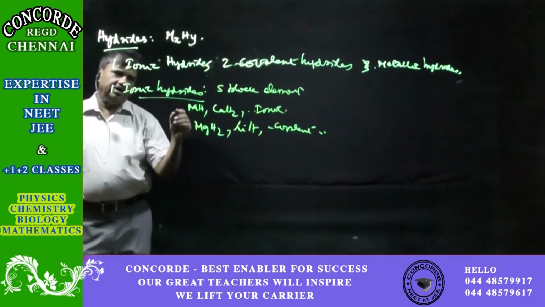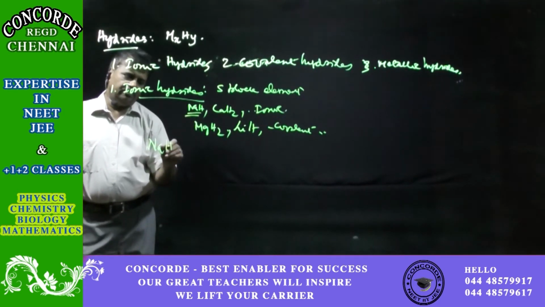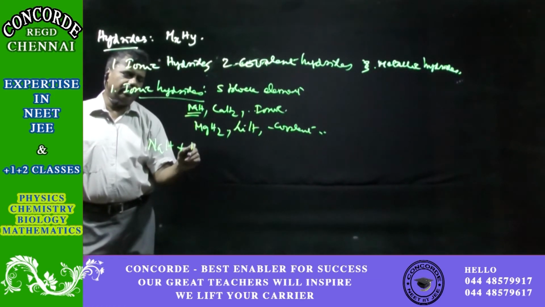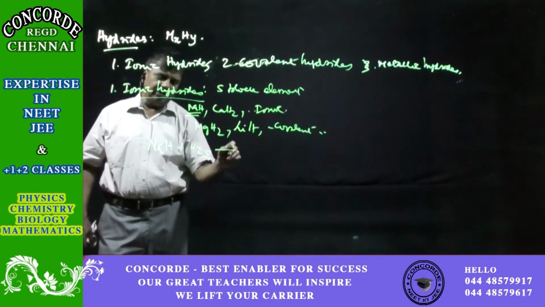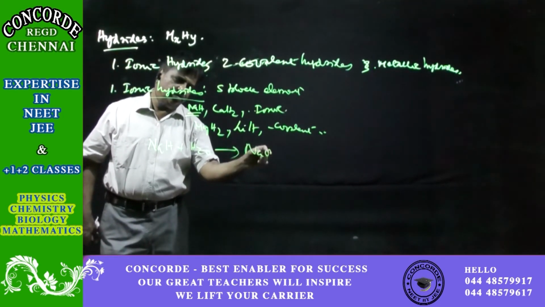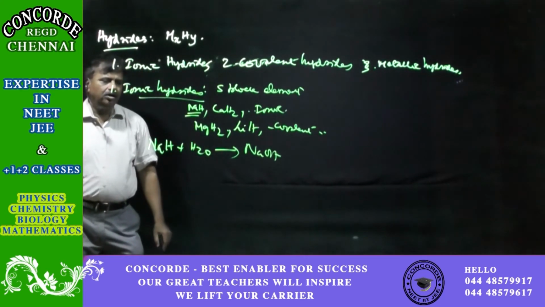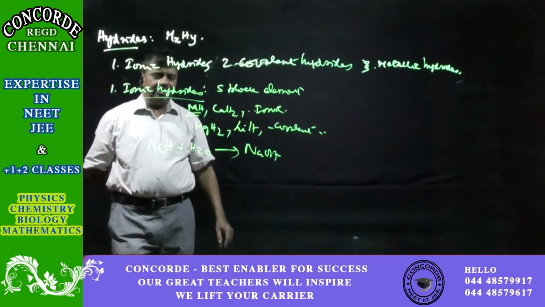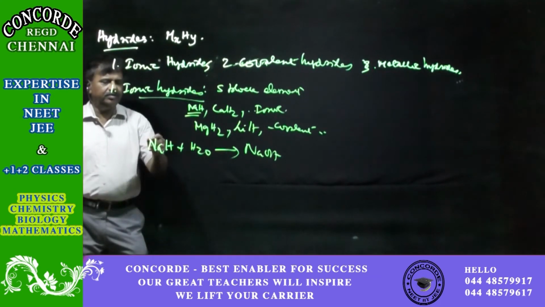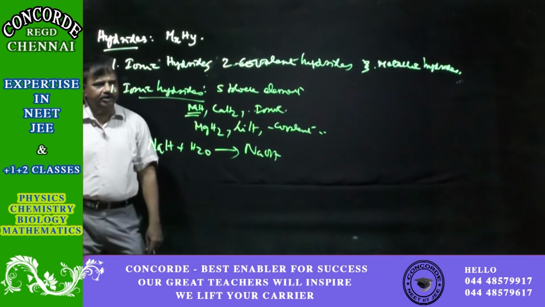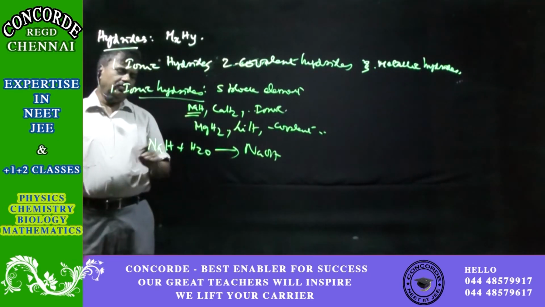And then the ionic hydrides react very violently with water. Even if small traces of water are sprinkled on them, they form NaOH. So they react very violently with water to form the alkali, sodium hydroxide. Not only this, other ionic hydrides also are like that. For calcium, it will be calcium hydroxide. So this is about ionic hydrides.